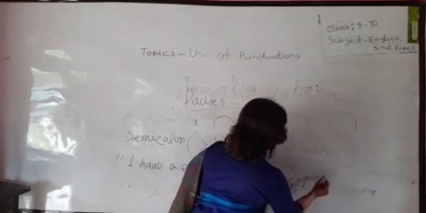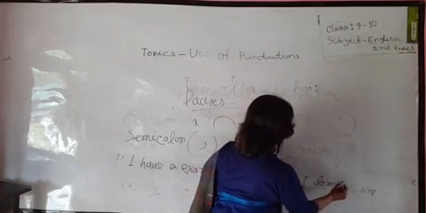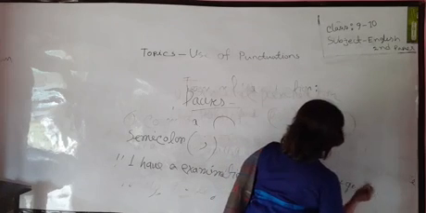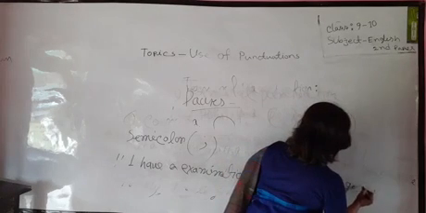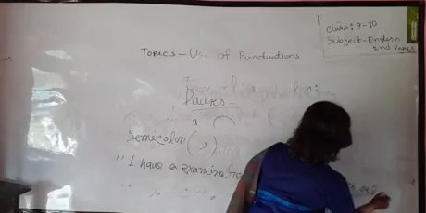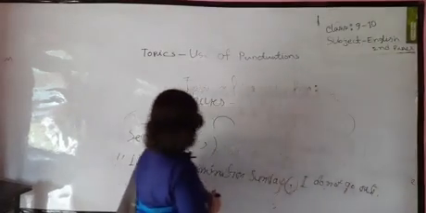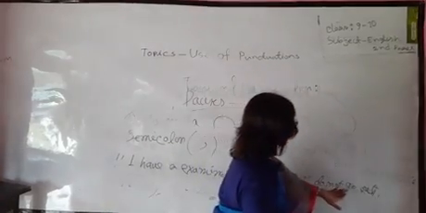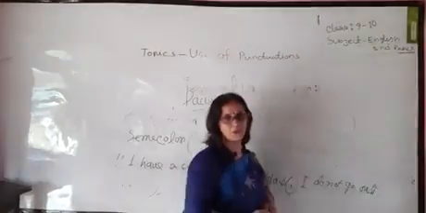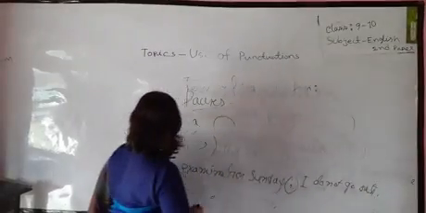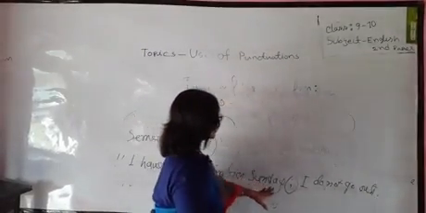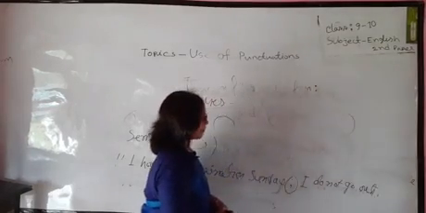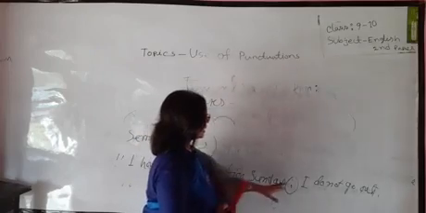I do not go out. What did it say? On Sunday I have an examination; I do not go out. I will not go outside. Here semicolon.